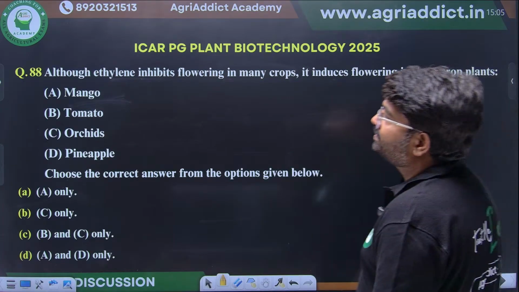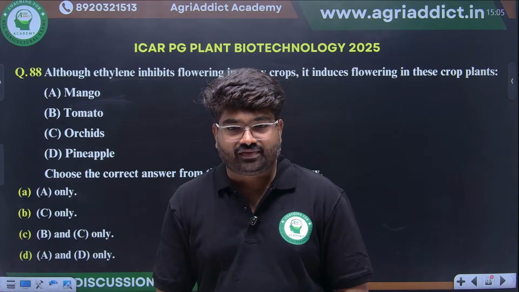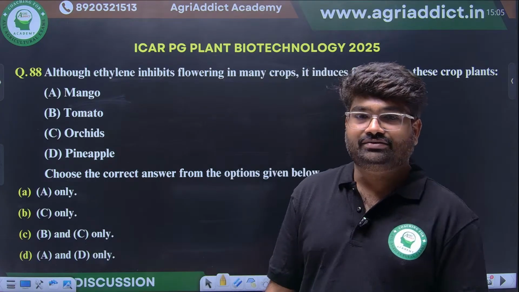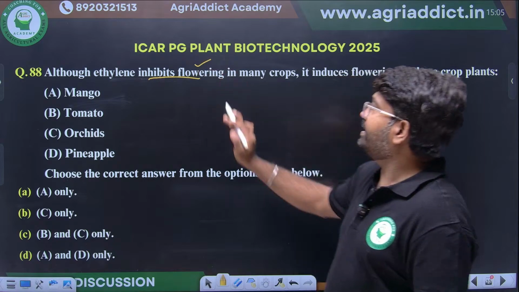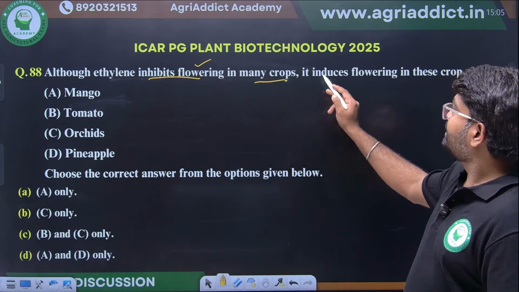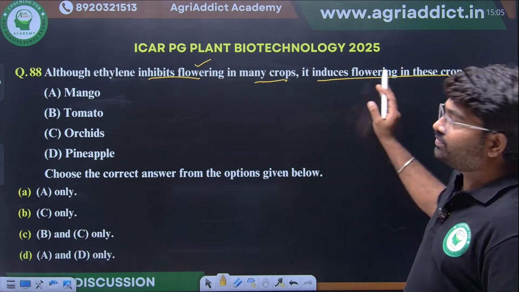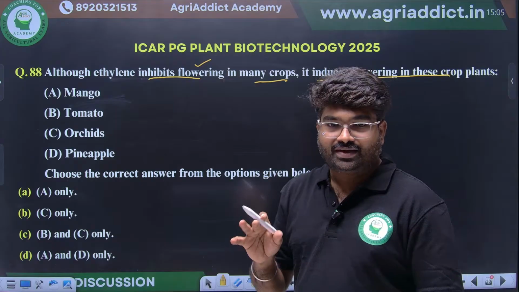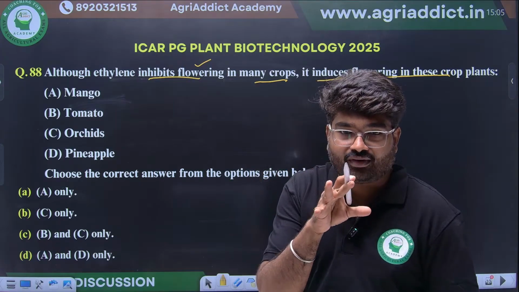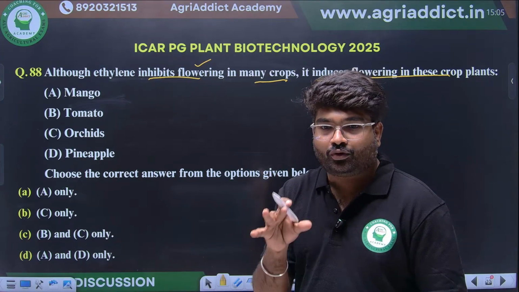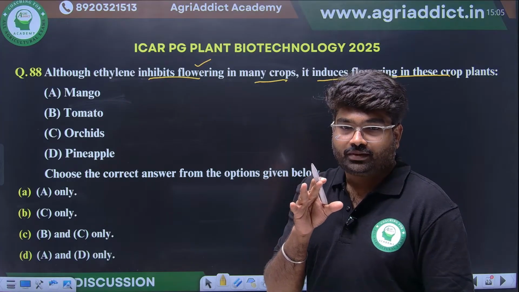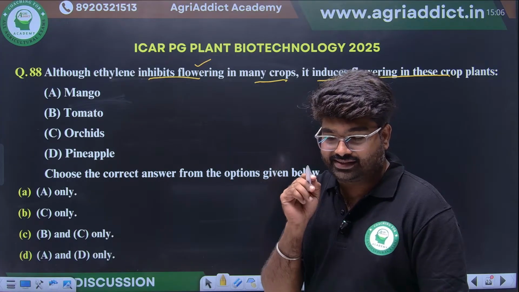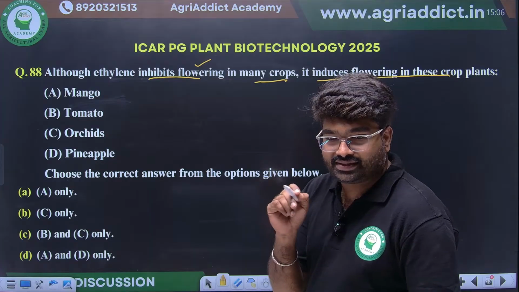Okay. Then they are asking about the function of ethylene, how ethylene is involved in flowering. See, although ethylene inhibits flowering in many crops, it induces flowering in some of the crops. What are the crops where ethylene is inducing flowering? This I have told in our plant hormone class itself. Any guesses?